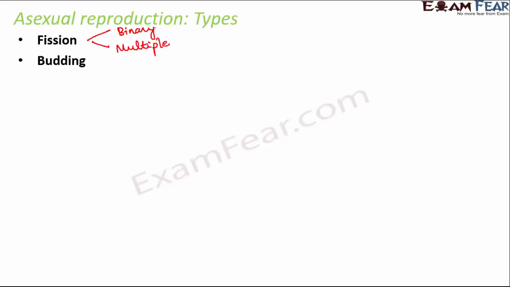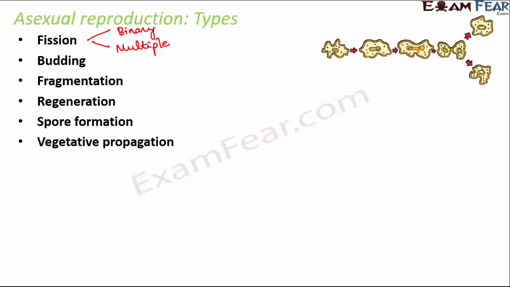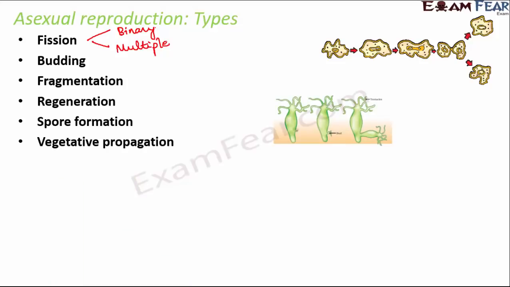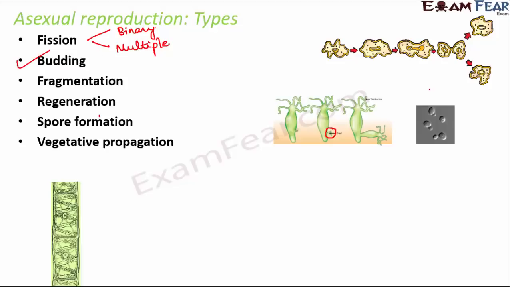Next is budding. So in budding, there is a small outgrowth which is seen on the parent's body like this. So you can see this small outgrowth. This is called a bud, and it gradually grows, becomes a new organism, and then detaches itself from the parent. And budding is seen in organisms like yeast, hydra.